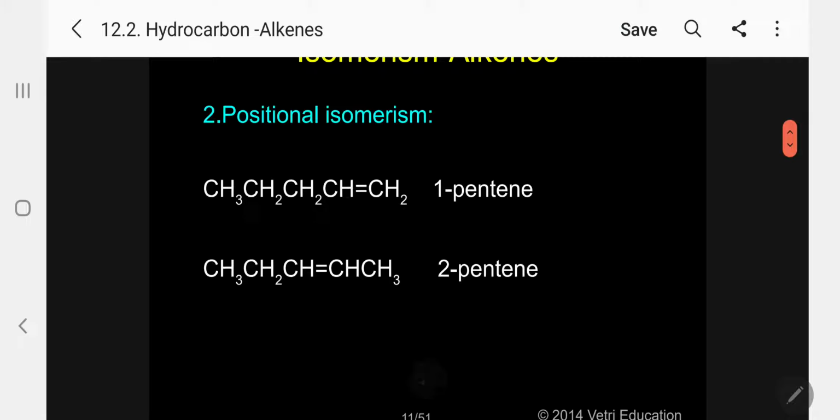Coming to positional isomerism, see here, 1-pentene and 2-pentene are examples of positional isomerism. In this case, it is just like other functional group isomerism, it obeys.